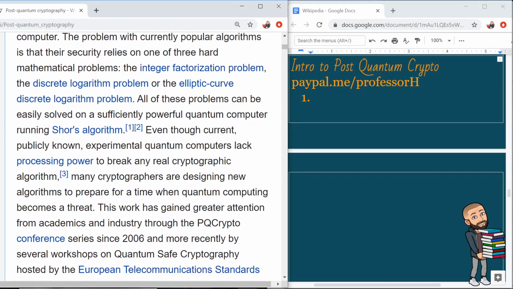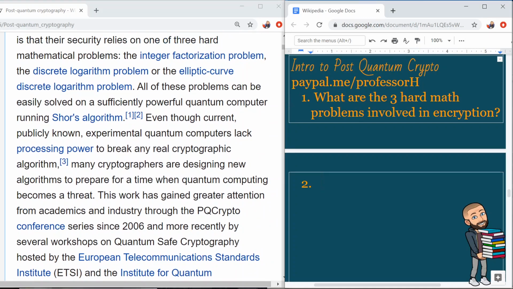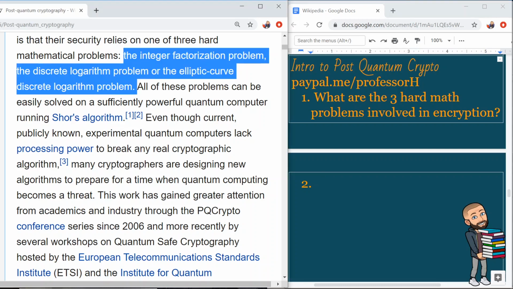The problem with currently popular algorithms is that their security relies on one of three hard mathematical problems: the integer factorization problem. And before I read the other two, I know my question is going to be this: what are the three hard math problems involved in encryption? In this case, we're talking about public key encryption, but basically, problem number one is the factorization problem. Problem number two is the discrete logarithm problem, or we could be talking about the elliptic curve discrete logarithm problem. All of these problems can be easily solved by a sufficiently powerful quantum computer running Shor's algorithm.